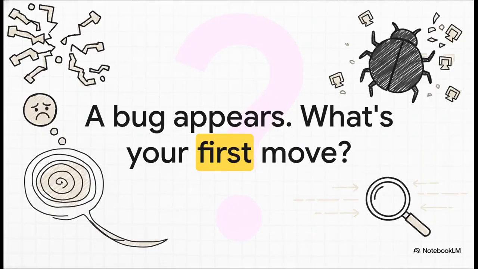So picture this. You've spent hours, maybe even days, on a really tricky data structures problem. You finally hit run and it's wrong. Or even worse, it's just stuck in an infinite loop. What do you do? I mean, what's your first move? Do you just start sprinkling random print statements all over the place and kind of hope for the best? Yeah, there's a much, much better way.